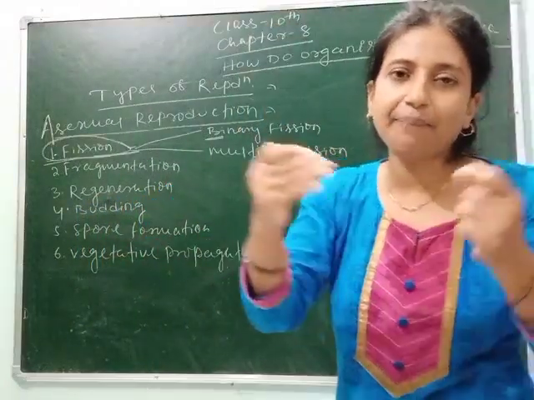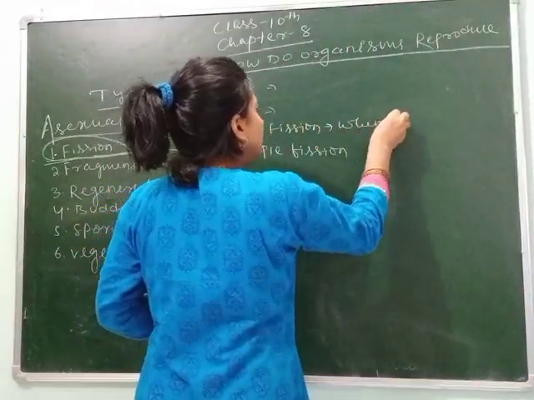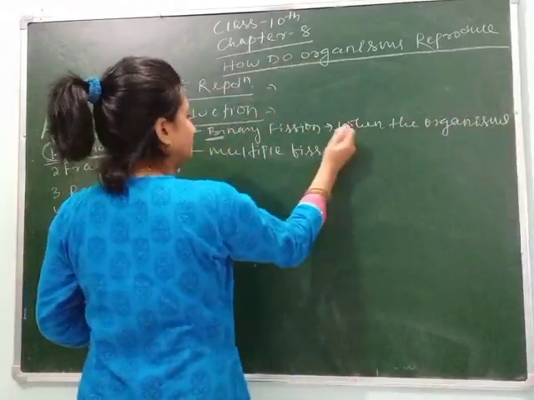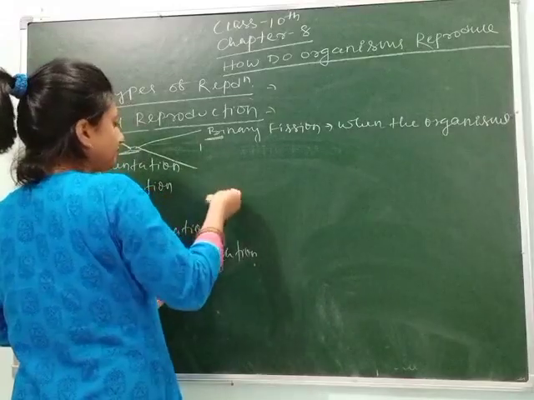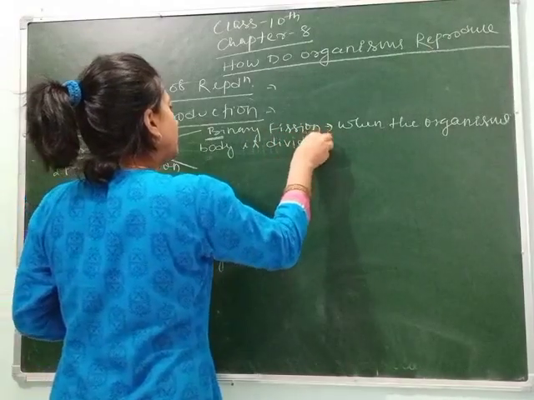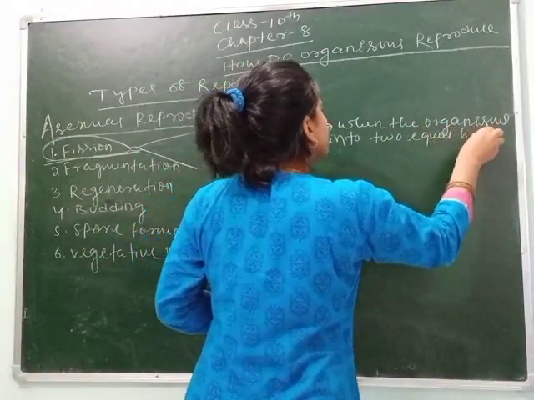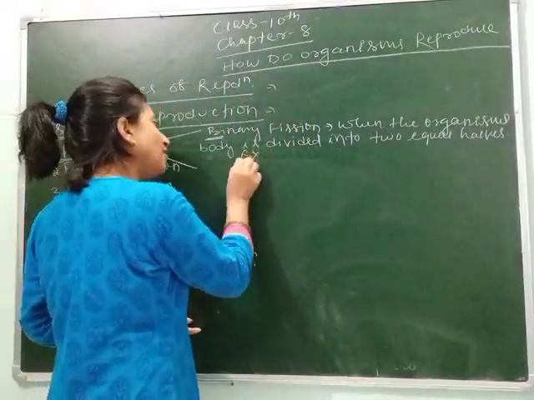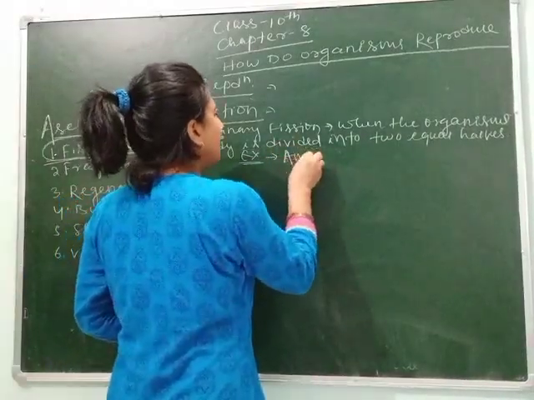We can define binary fission as when the organism's body is divided into two equal halves, and we can see this type of reproduction in amoeba, paramecium and leishmania.